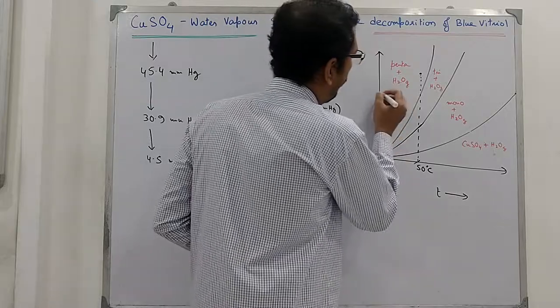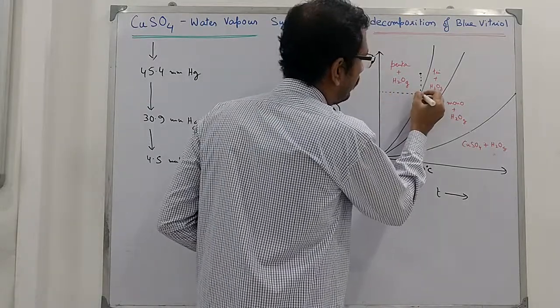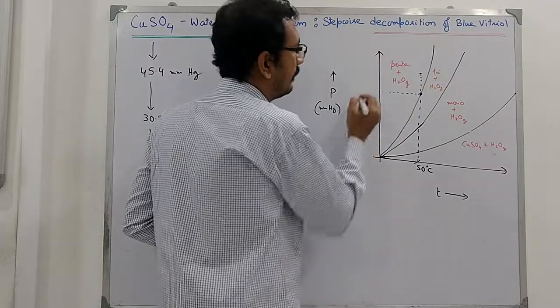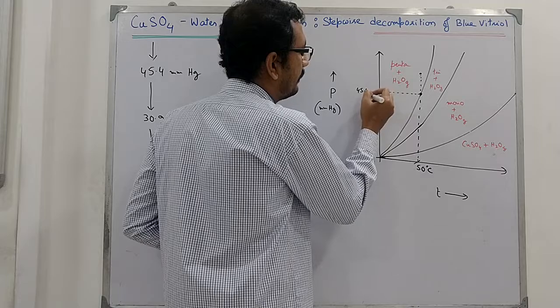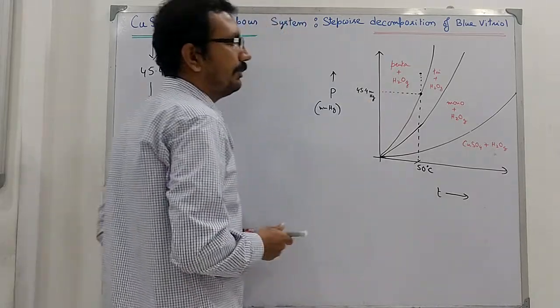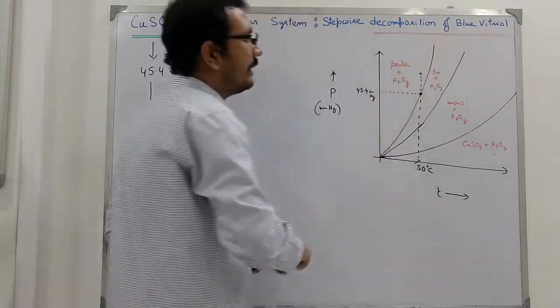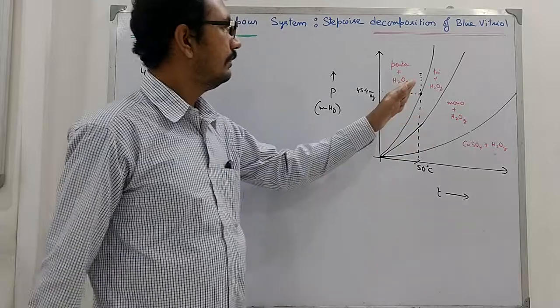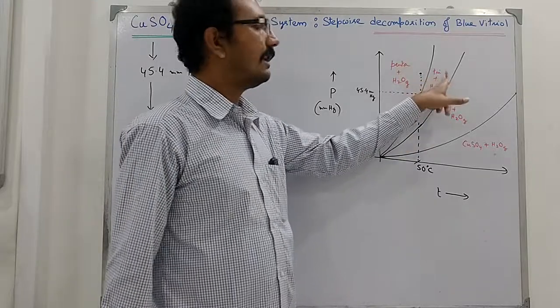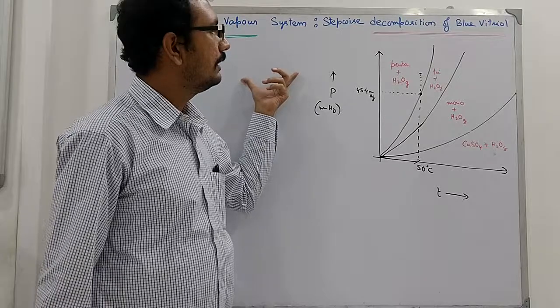We will have this equilibrium at 45.4 millimeter Hg. Now what is this line indicating? This line is actually the equilibrium between the pentahydrate and the trihydrate system, which I have written just now.